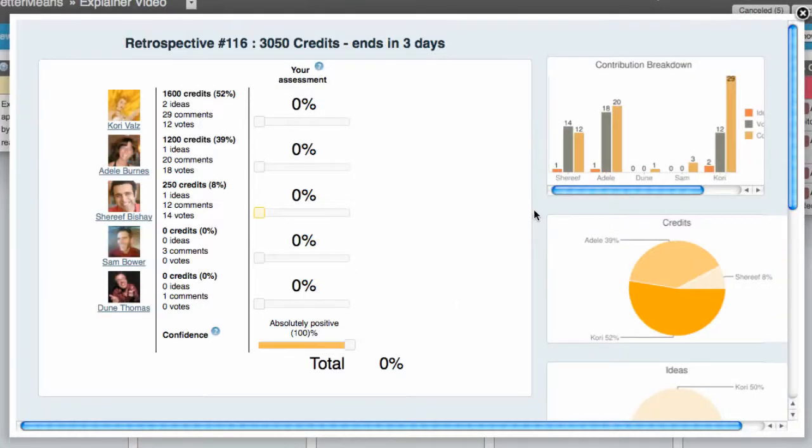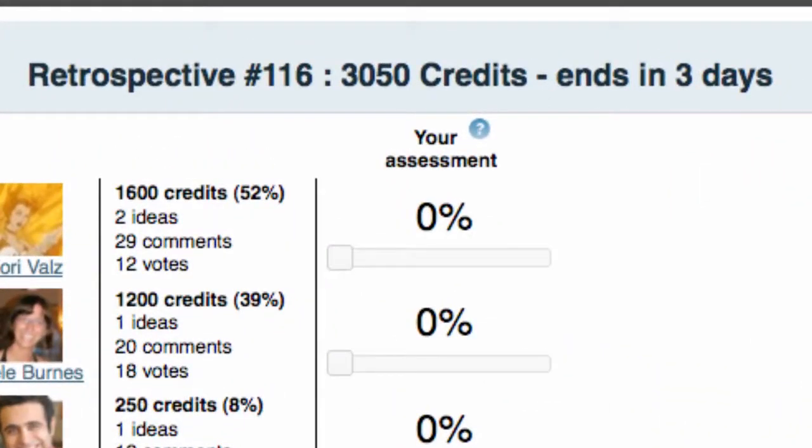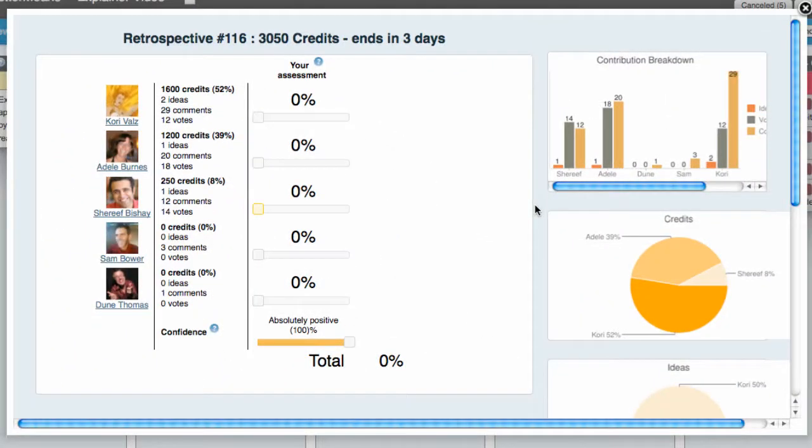As you're participating in a retrospective, keep in mind that this is at least 2,000 credits worth of work rolled up together. So even if you just participated in one item, you're casting your vote for this whole group of work. So up here at the top, you can see the total amount of credits that this retrospective is worth. Ultimately, the final distribution will be across this amount. So keep that in mind as you're looking at the different information. Now, the objective is to find out what percentage each person contributed and casting this vote to the best of your ability. So in a retrospective, we provide you with a lot of different information.